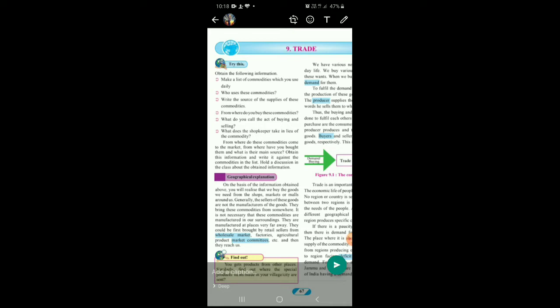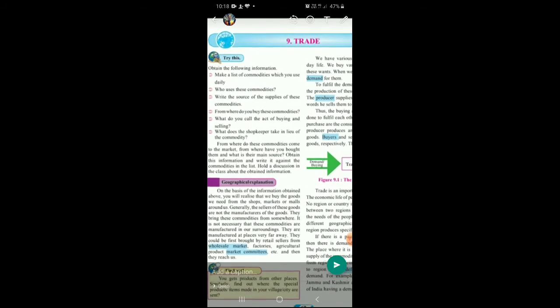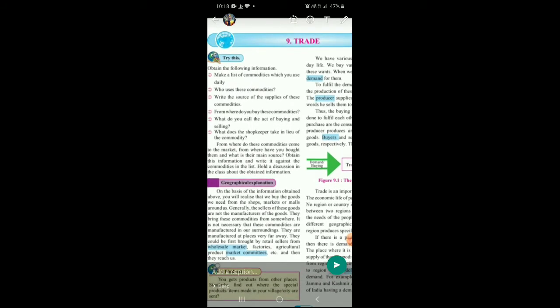Who uses these commodities? Of course, we use these commodities. We, the ones who use a commodity, are known as the consumers. So the consumer uses the commodity, or we as the consumer use the commodities.